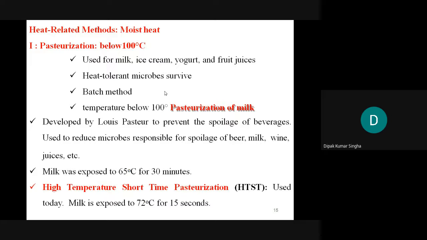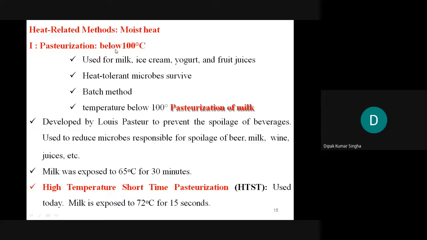Some materials are sterilized below 100 degrees centigrade. For example, dry milk or milk powder, this type of material, is generally sterilized by pasteurization. It is a very important definition. In an interview, you can be asked what pasteurization is, and what tyndallization and other processes are. So you should remember it.